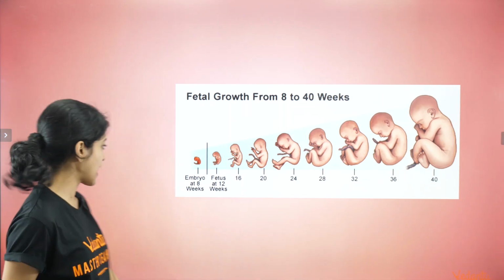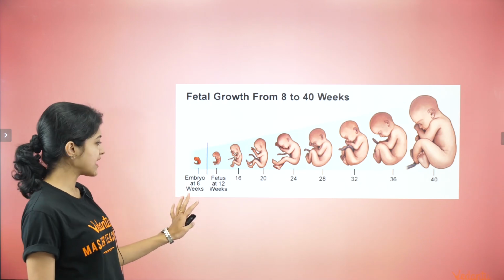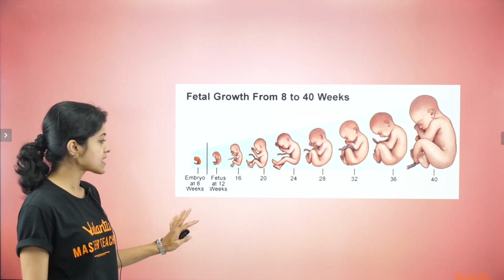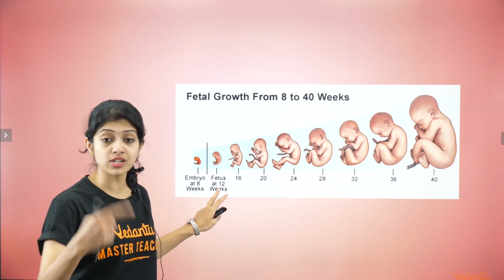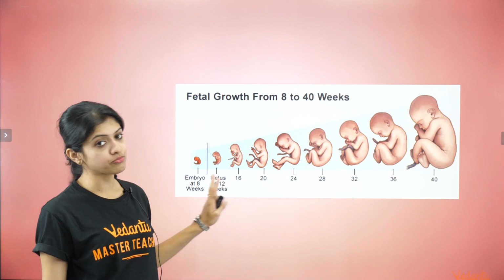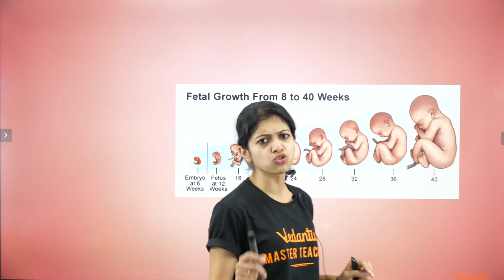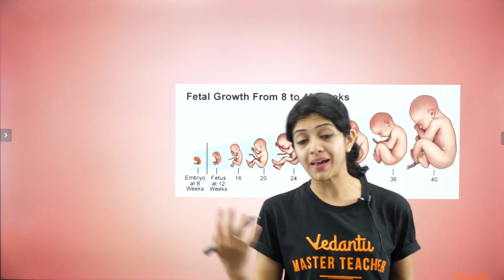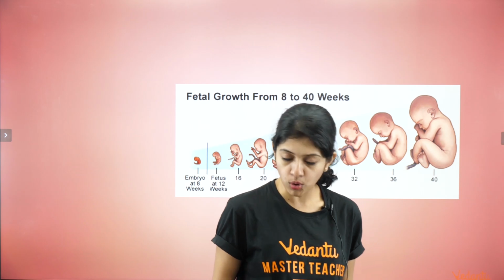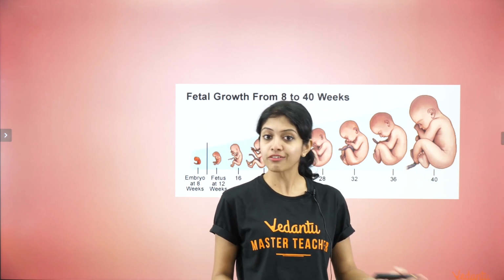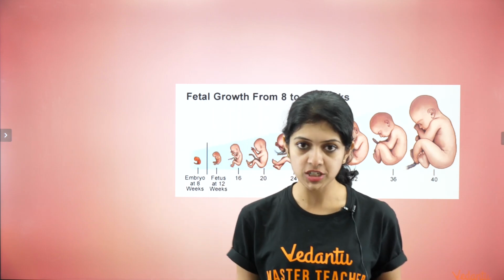What happens after that? This is the embryo at 8 weeks, roughly 2 months. Fetus at 12 weeks. Yes, I told you, fetus. After the 11th week, we use the term fetus. Just keep in mind, some of you might be confused whether the spelling of fetus is F-O-E-T-U-S or F-E-T-U-S. Well, both are correct. The only difference is that F-E-T-U-S is the US spelling. OE is the British spelling.